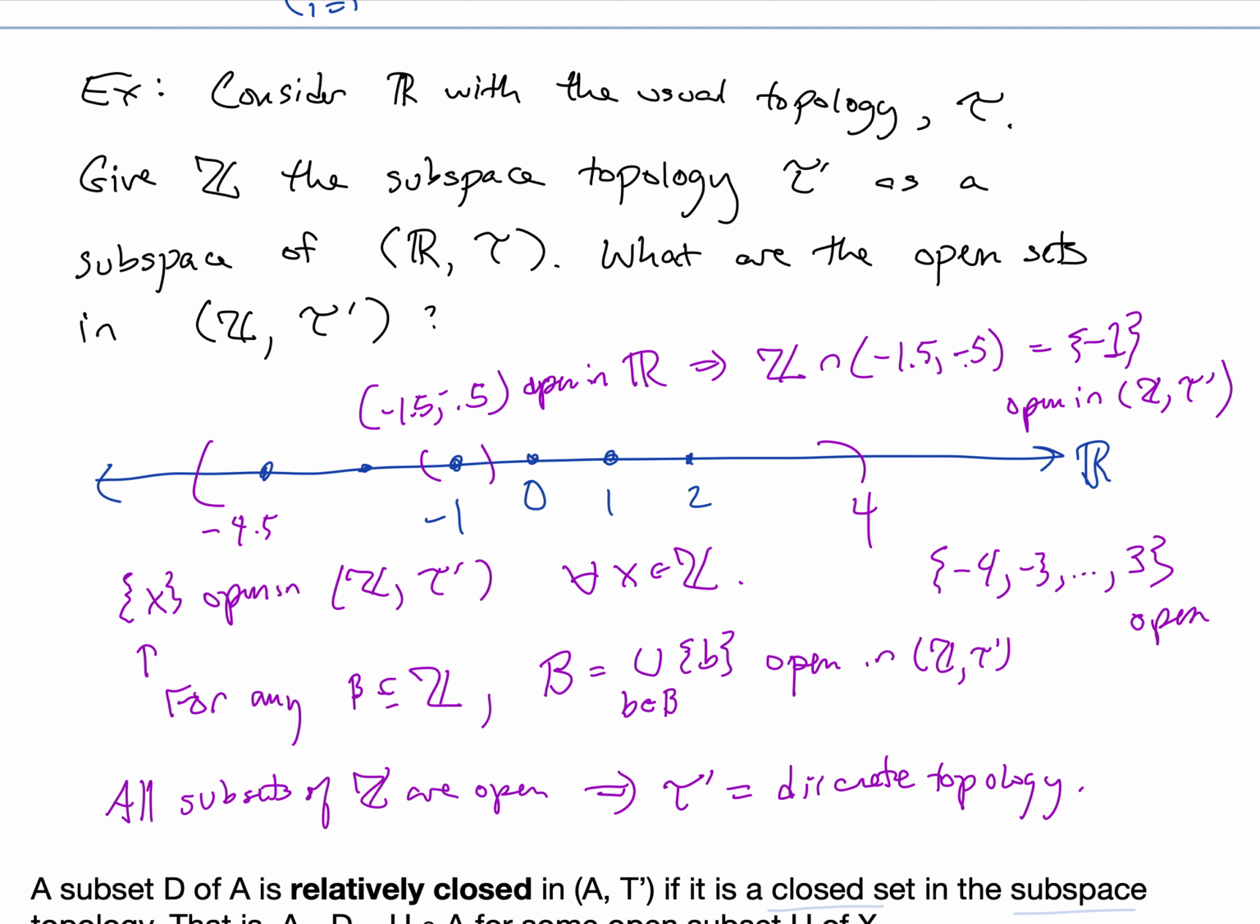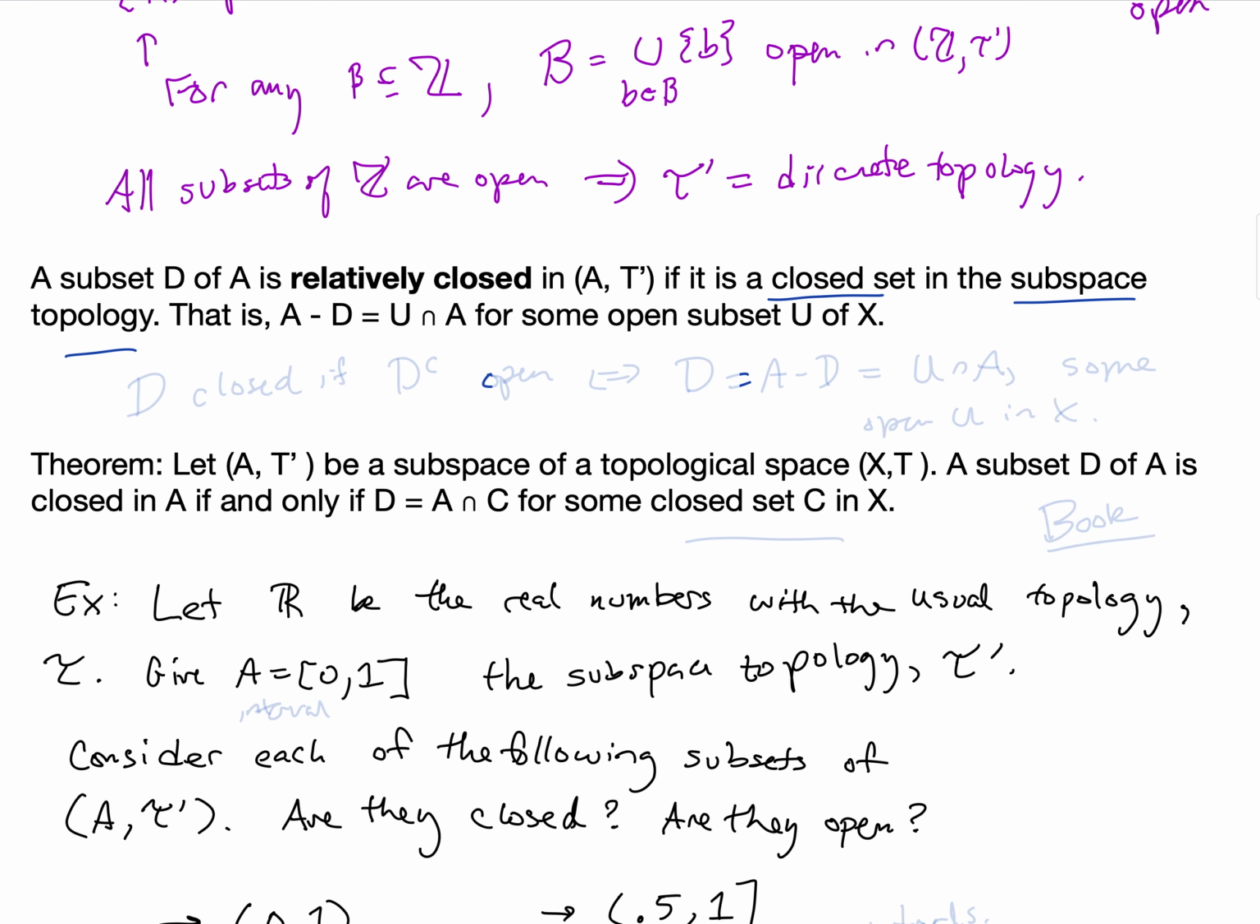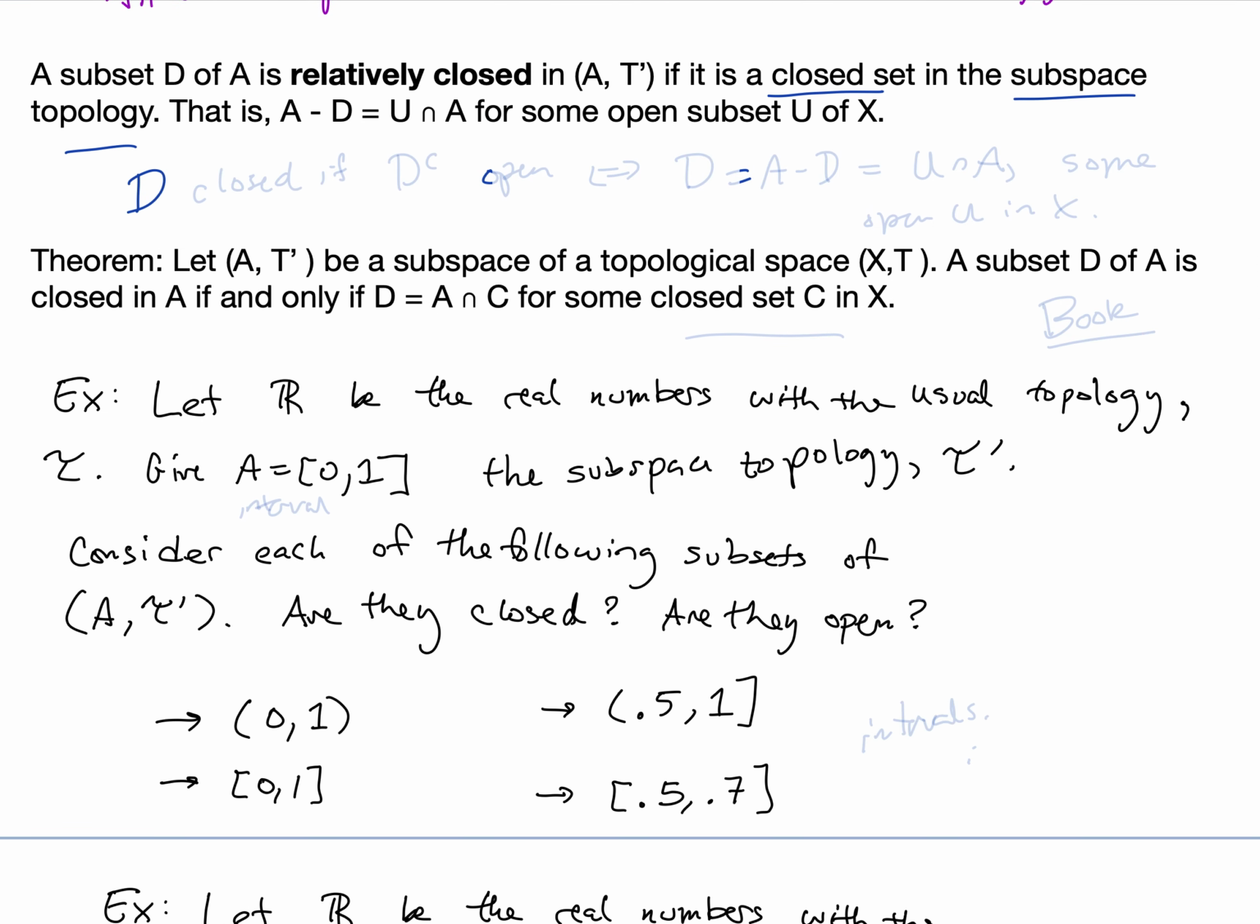Let's think about what it means for a set to be closed in the subspace topology. So, in any topological space, D is closed if D complement is open. D complement is open if and only if D complement, which is equal to A minus D in the subspace topology, is open. That means that it's equal to U intersected with A for some open set U in X. So that's what it would mean for D to be closed in the subspace topology, or relatively closed.